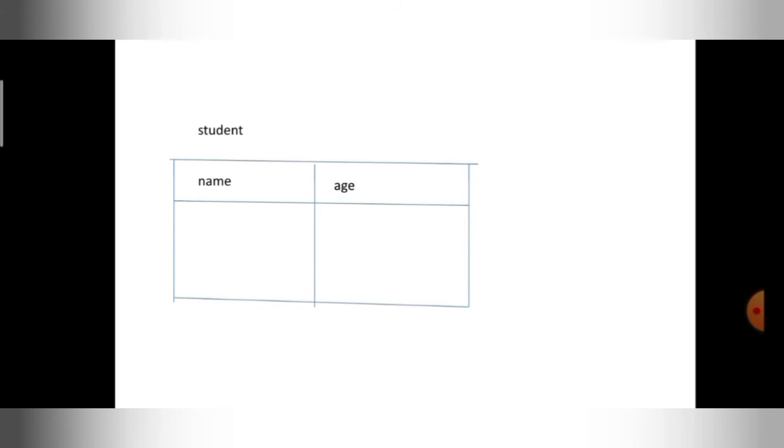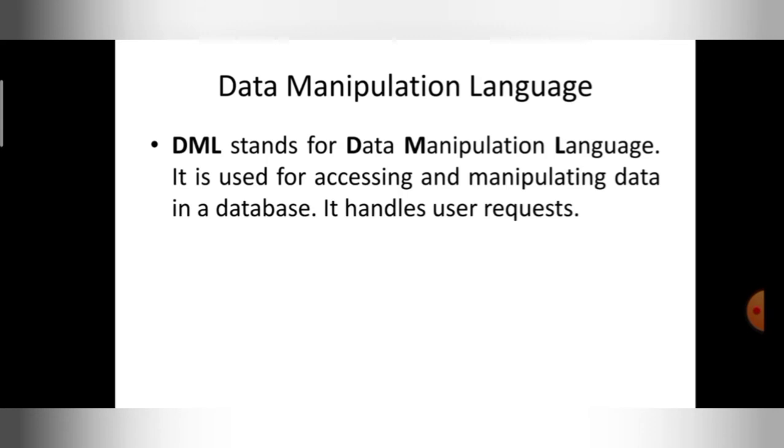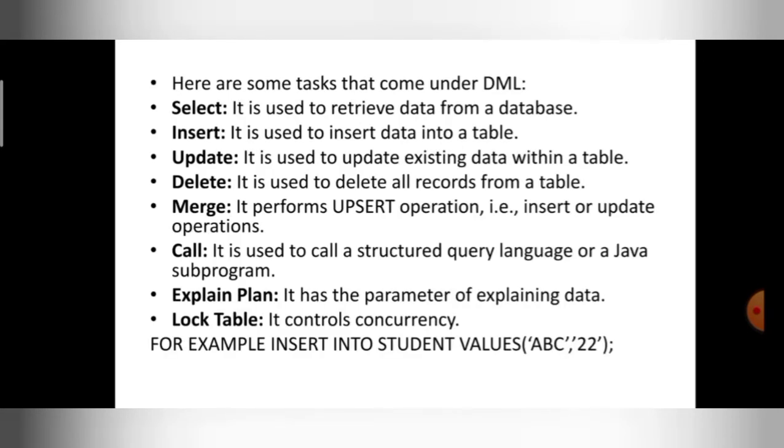What is the name I am trying to insert? ABC. What is the age I am trying to insert? 22. So this is the syntax. Insert into table values. What is the table here? Student. Insert into student values ABC comma 22. Remember, the value should be within quotes. This is the rule.